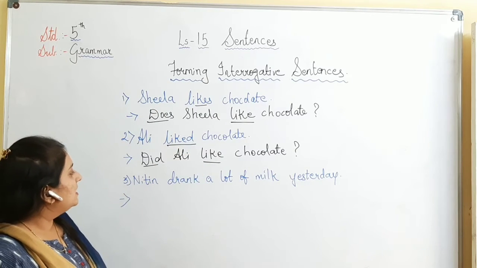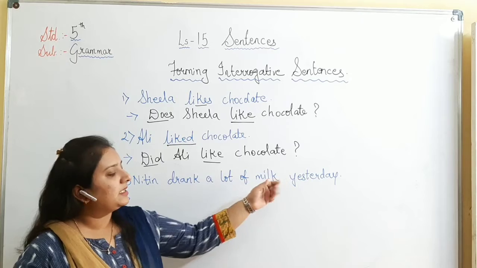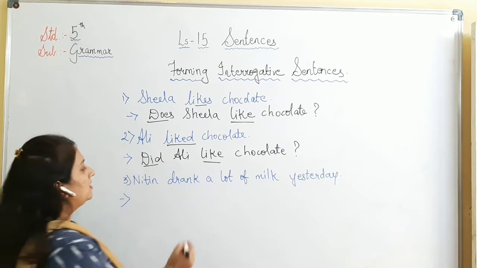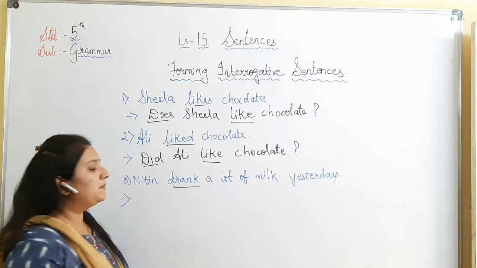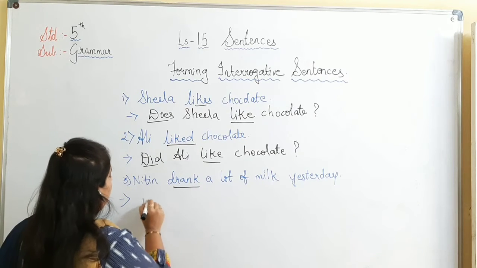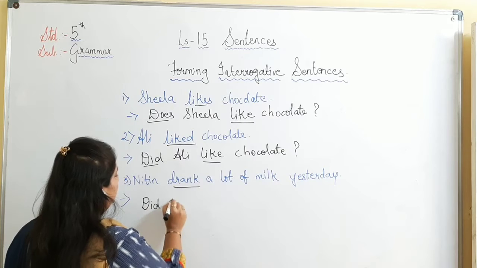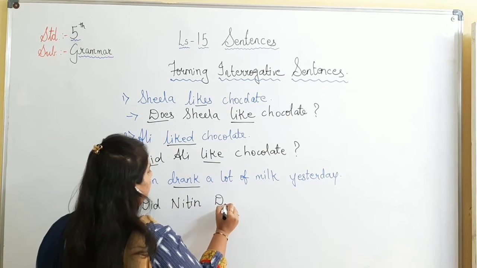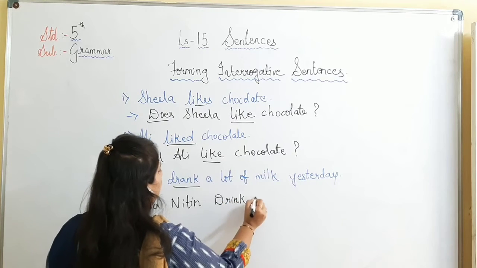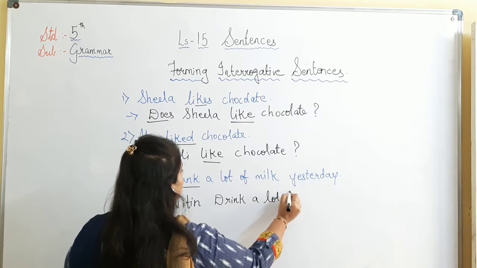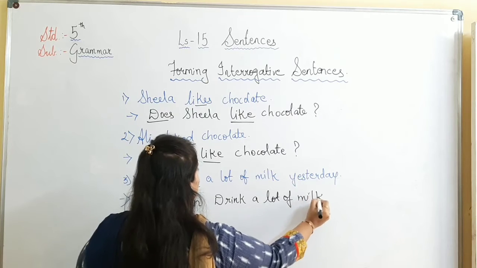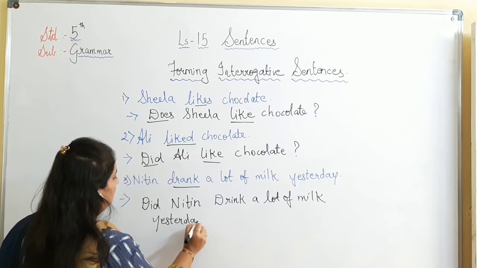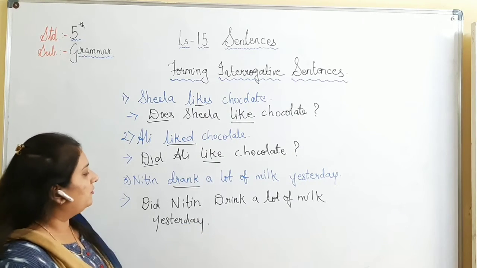The next sentence, Nitin drank a lot of milk yesterday. Here again the sentence is of simple past. Here the verb is drank. So we will split the verb and we will say, did Nitin drink a lot of milk yesterday?